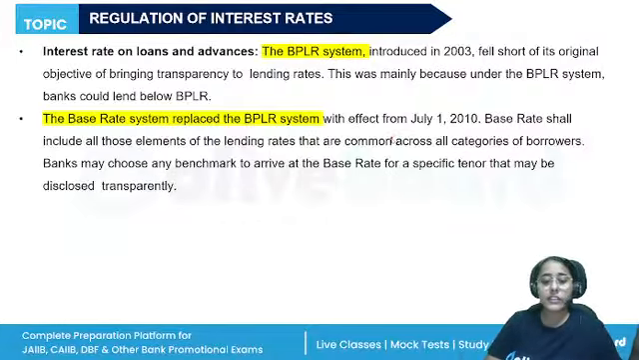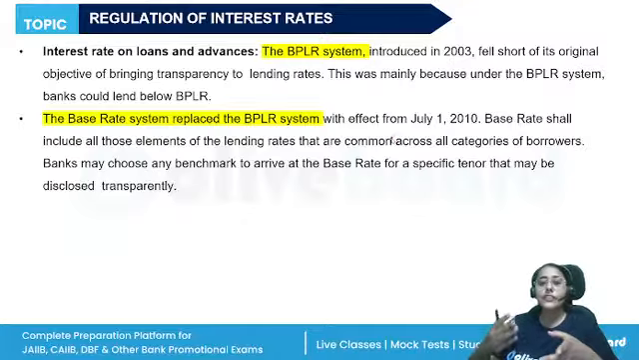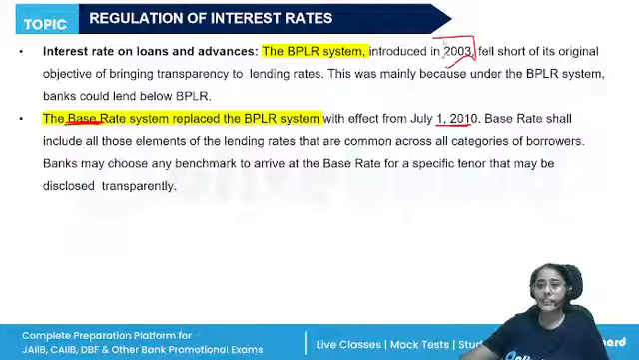Now, how are the banks going to decide the interest rate? Earlier, there was the BPLR system, which was introduced in 2003, but it was replaced because the original objective of bringing transparency was not followed. The banks could lend below the BPLR also. So the BPLR was replaced by the base rate system in 2010. So we will remember 2003, the BPLR system was followed. Then it was replaced by the base rate system in 2010.